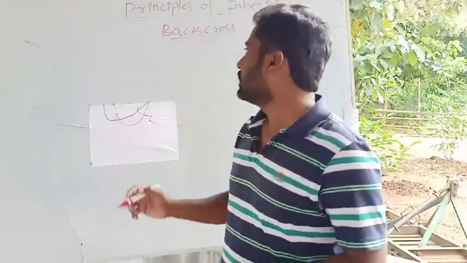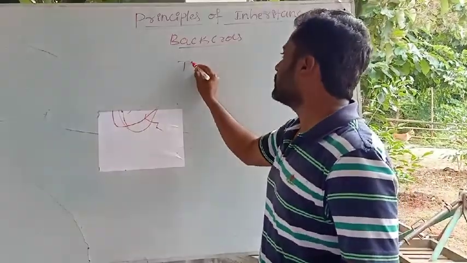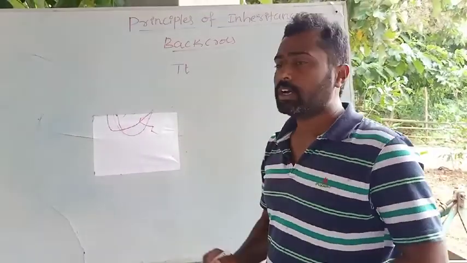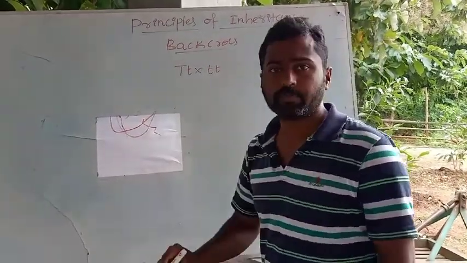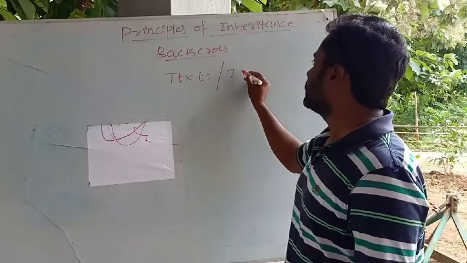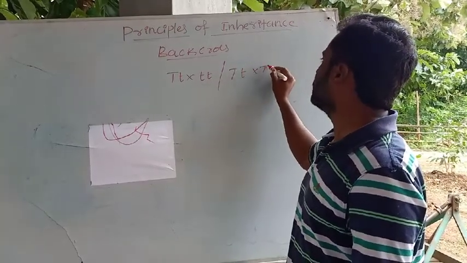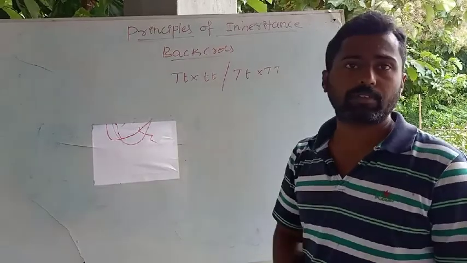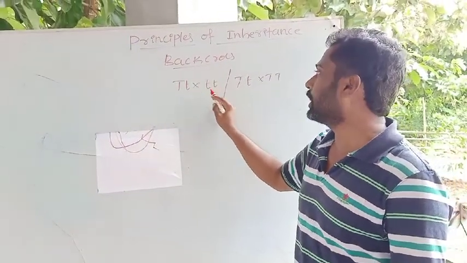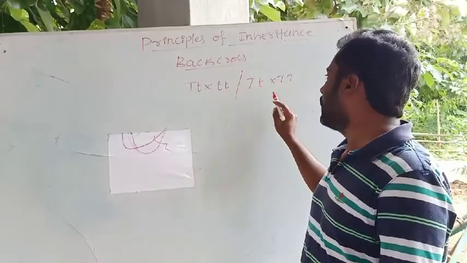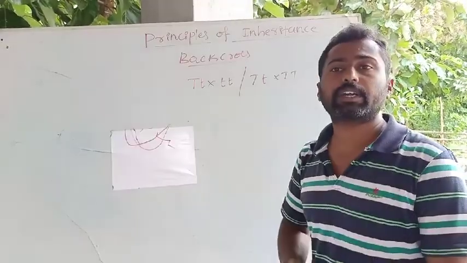See, this is the F1 hybrid, crossed either with the recessive parent or with the dominant parent. Dominant parent means pure homozygous tall. Okay, so the cross made between the F1 hybrid and either the recessive parent or the dominant parent, that is what we call a back cross.